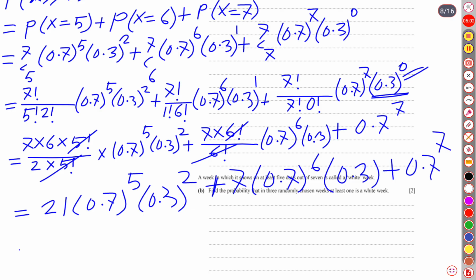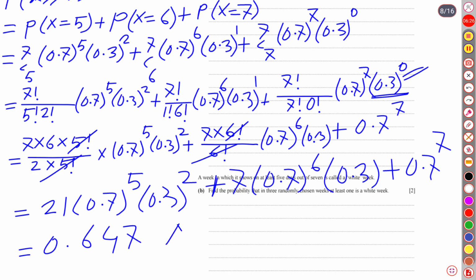Now using our calculator, we can easily find the probability, which is going to be 21 times 0.7 raised to 5 times 0.3 squared, plus 7 times 0.7 raised to 6 times 0.3, plus 0.7 raised to 7, equal to 0.647.